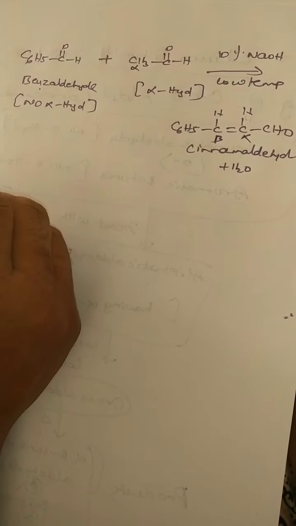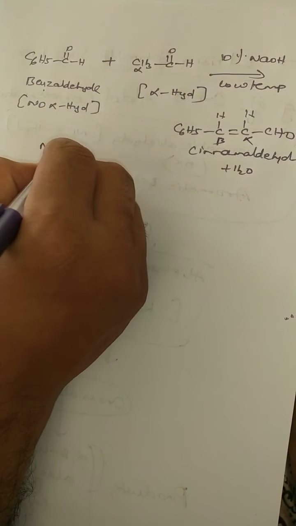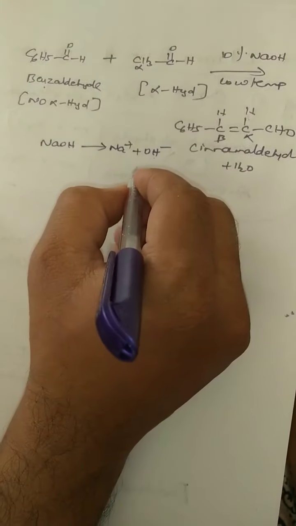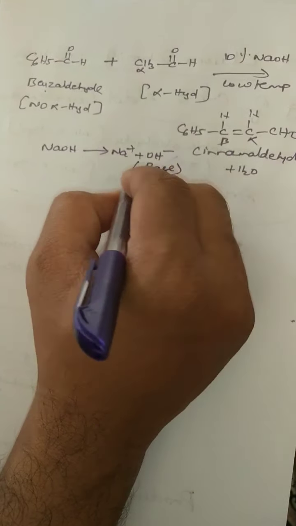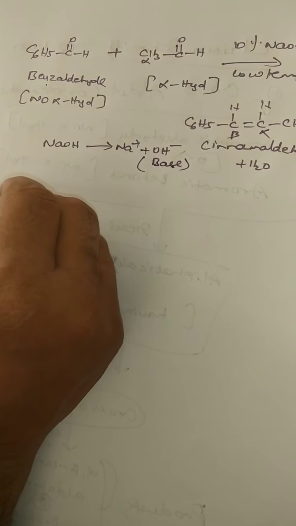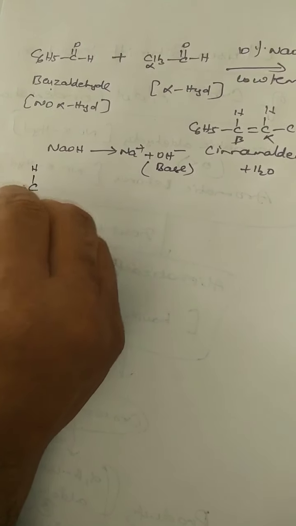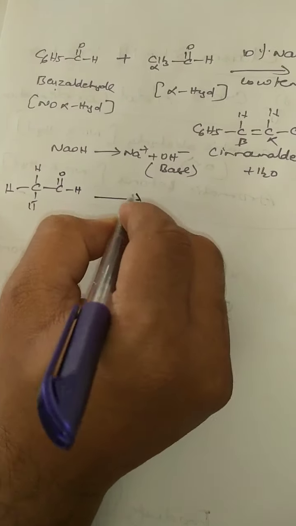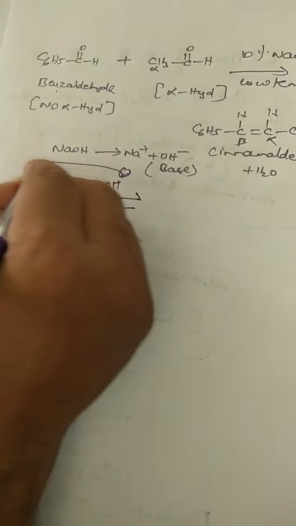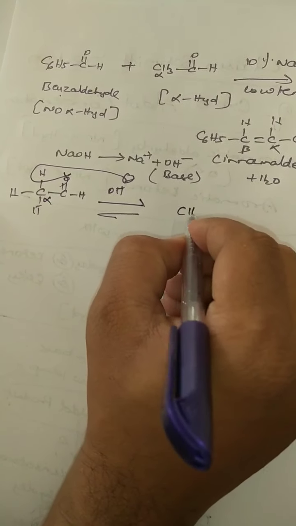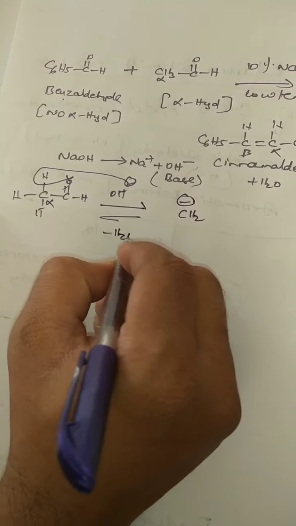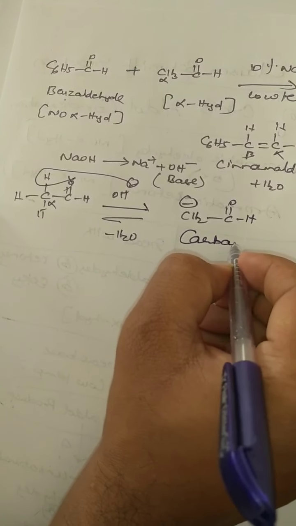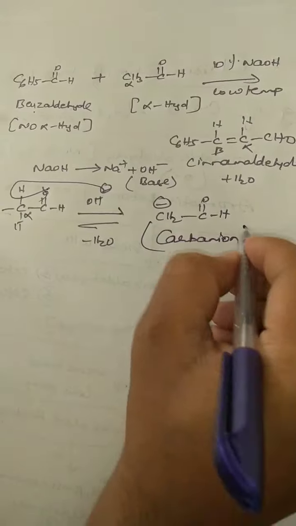So how do you get this alpha, beta unsaturated aldehyde, cinnamaldehyde? Here in the mechanism, you already know the base gives Na plus and OH minus. This OH minus acts as a base. First this base interacts with acetaldehyde, because acetaldehyde has three alpha hydrogens. It abstracts a proton from the alpha carbon, a water molecule is eliminated, and CH2 minus CHO is generated. This acts as a carbanion, a nucleophile.